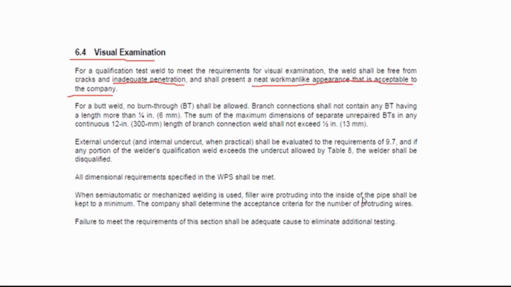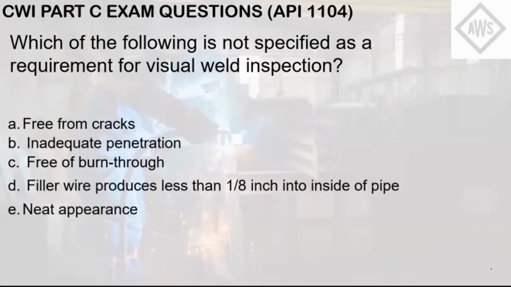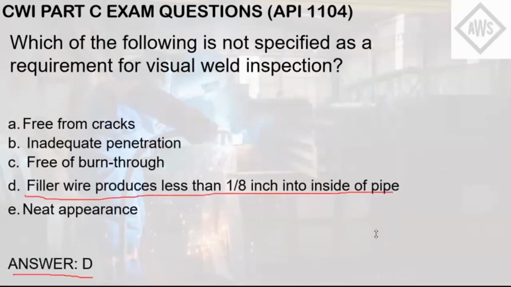So those are the criteria needed for the welder to be qualified. If you read through this clause, no burn through shall be allowed as the result of the welder qualification test. This clause does not state that protrusion of the filler wire into the root gap is not acceptable. So the answer here is letter D, filler wire protrudes less than 1/8 inch into the inside of the pipe. It doesn't say anything about protrusion of the filler wire into the root gap.